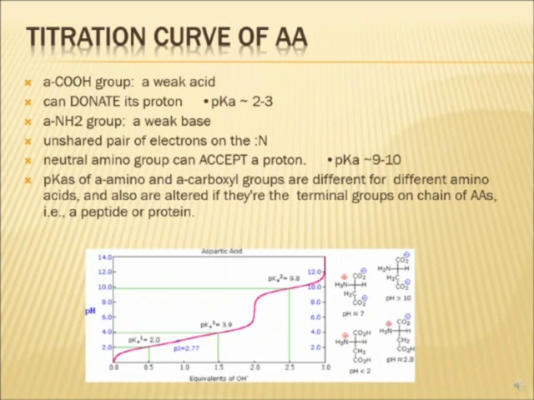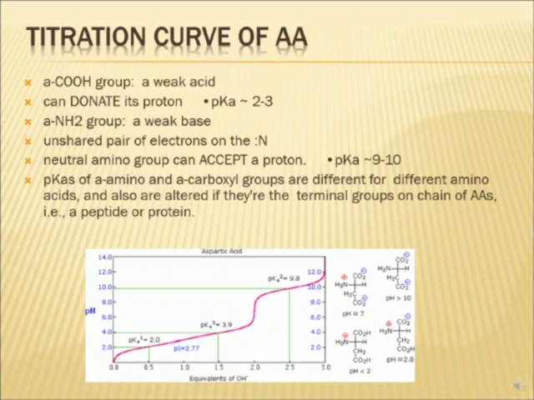So firstly, if the solution of aspartic acid is made strongly acidic, then all the groups will be protonated, and the net charge of aspartic acid will be +1. Then when you start adding base, the alpha carboxyl group will start losing its proton, and its charge will become minus, so the net charge will be 0.